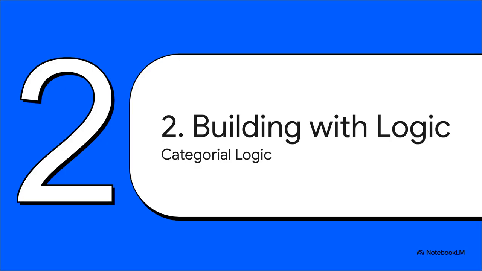Now, this isn't some new puzzle. Brilliant minds have been chipping away at this for a long time, using a really fascinating tool called categorial logic. The basic idea? Treat words kind of like chemical elements that can only combine in very specific, predictable ways to form a stable molecule, or, in our case, a sentence.